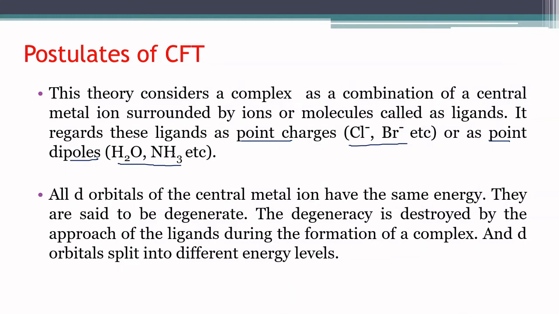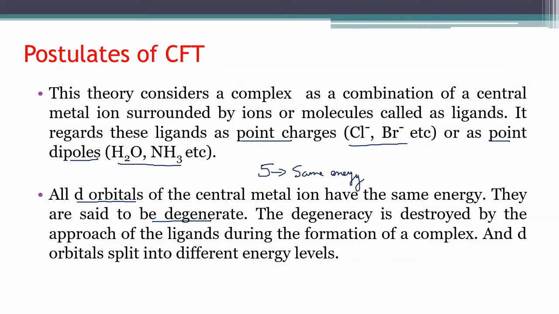And the second postulate says that we know the metals, we are taking the d block elements mainly, and the d orbitals of the central metal have the same energy, and they are said to be degenerate. That is, they are all having the same energy. There are five d orbitals and they all are degenerate.